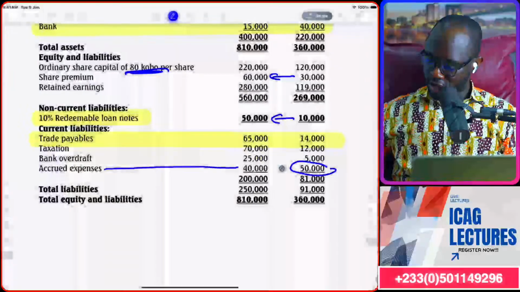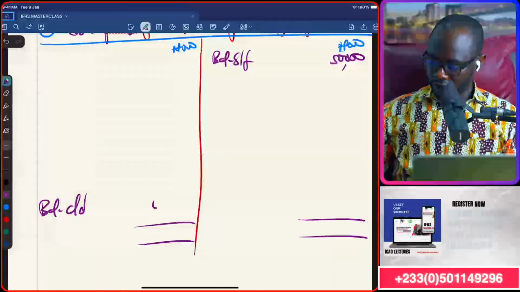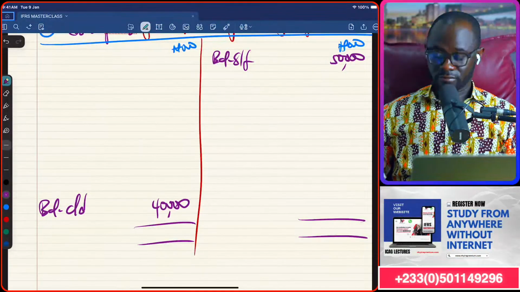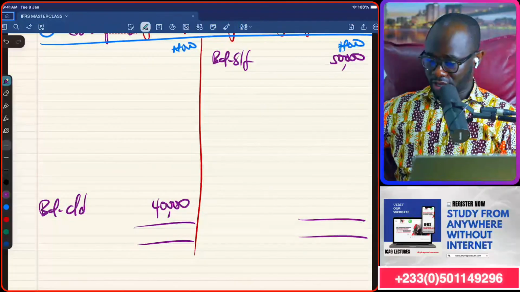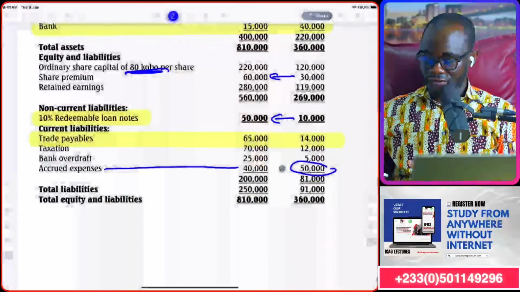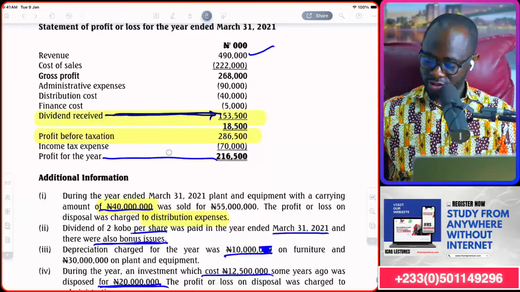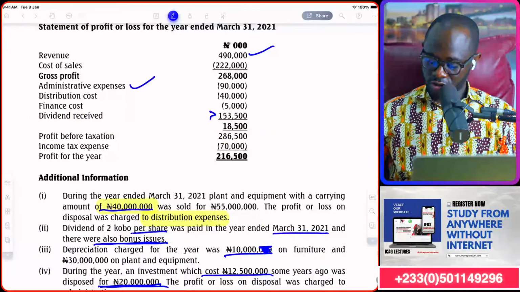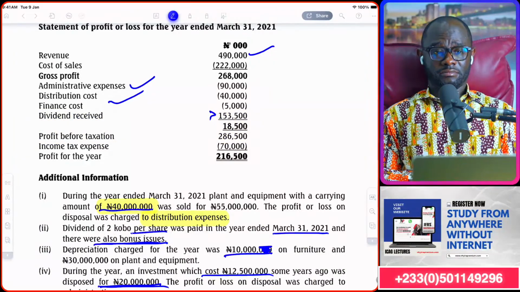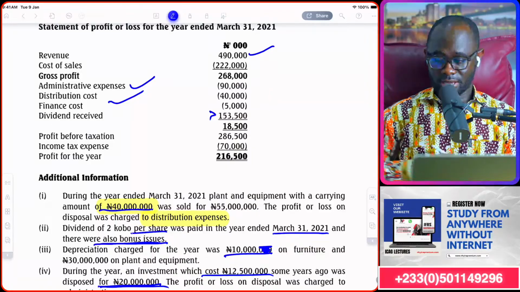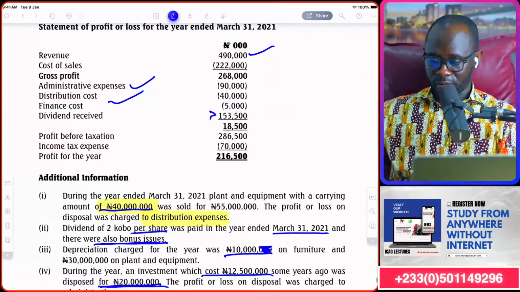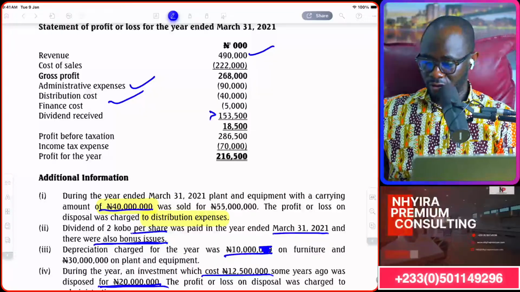Then we bring the current year figure, and that's 40,000. Now stay with me carefully here, because there are a lot of things that are supposed to come here. We have distribution cost and admin expense. Those are expenses, so we will account for them and bring them up in our workings.